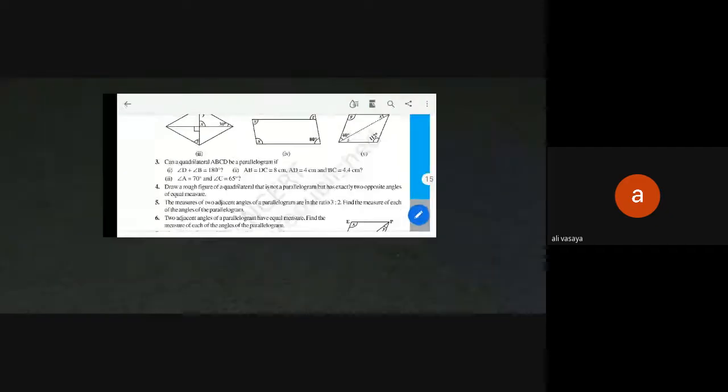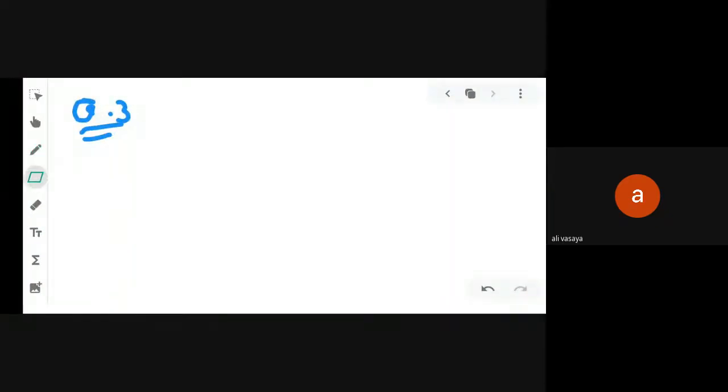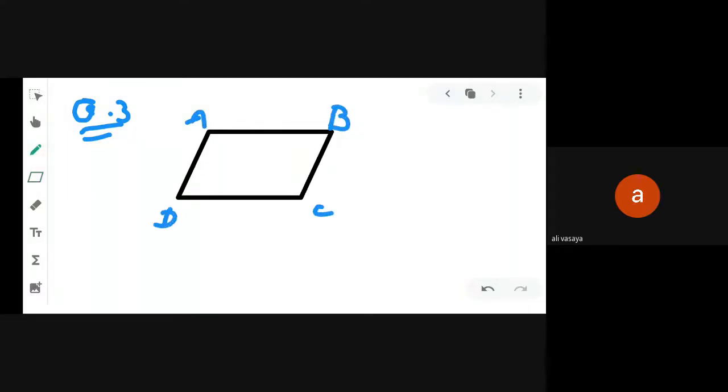See here. We are drawing one parallelogram. What is the name? It is ABCD. Now you can see angle B and D are opposite angles. But we know that in a parallelogram, angle B and D, they are opposite angles. So we can say that opposite angles are equal.